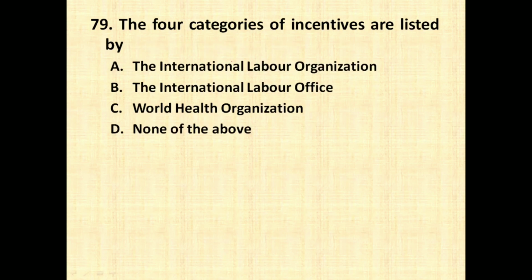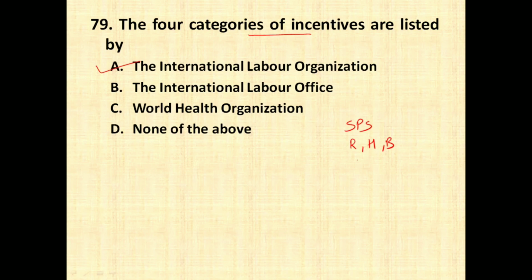The 4 categories of incentives are listed by International Labour Organization, International Labour Office, World Health Organization, none of the above. So the 4 different categories of incentives are given by International Labour Organization. Incentives have 4 categories. In one category you are going to get straight as per the piece rate system. The number of units you produce, you get amount based on that. In one more method you get based on time saved, which includes Rowan's plan, Halsey's plan, Bedaux's plan, etc.